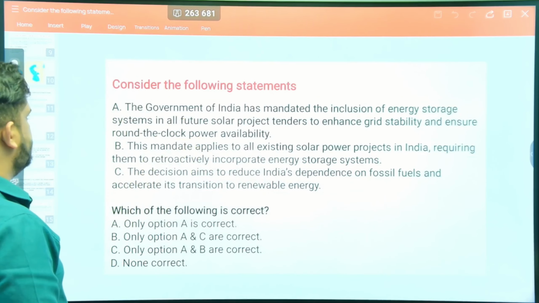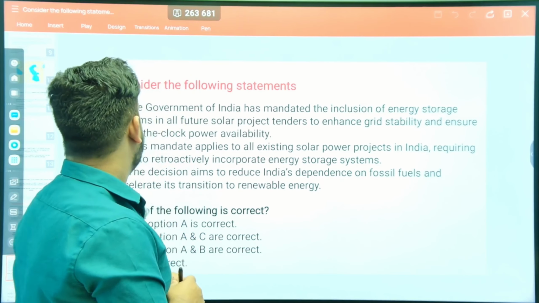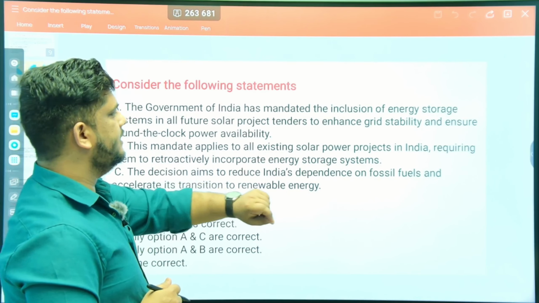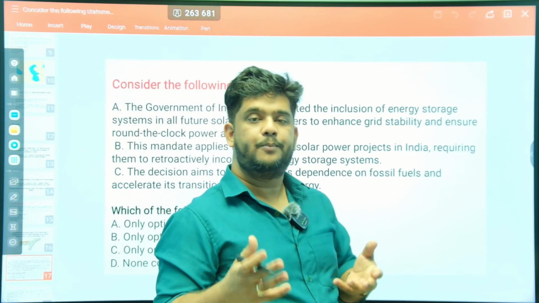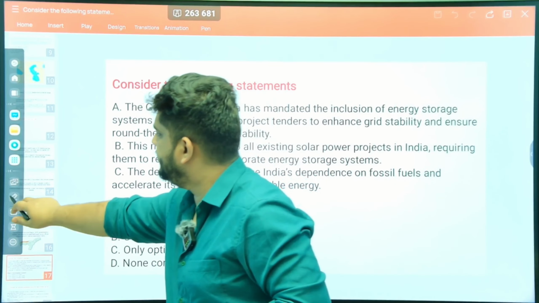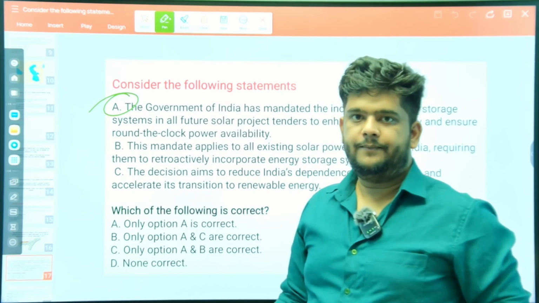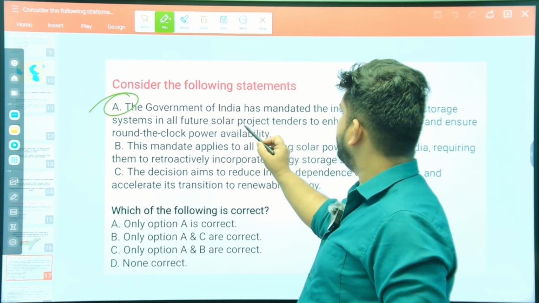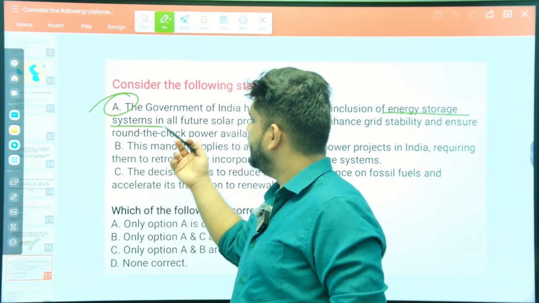Okay, next question. Consider the following statements. The government of India has mandated the inclusion of energy storage systems in all future solar project tenders to enhance grid stability and ensure round-the-clock power availability for future solar projects. Government has mandated. This statement is absolutely correct. Every company in the future doing business in the solar field, the government of India has mandated the inclusion of energy storage systems. All right, so this is correct.